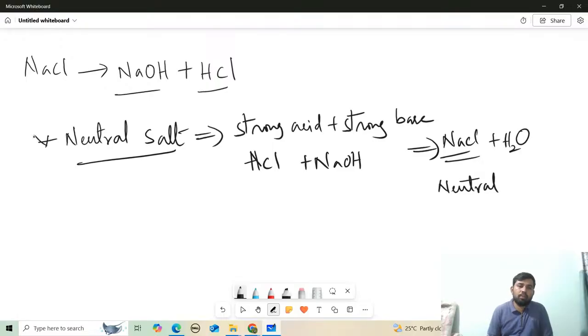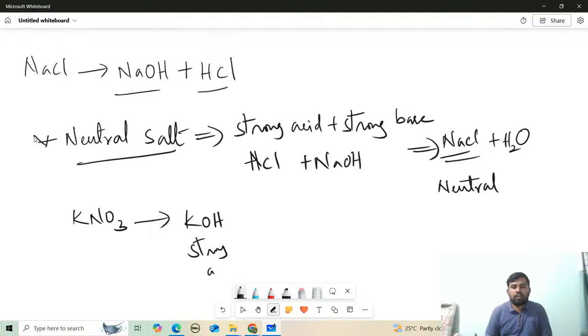One more example they give is potassium nitrate. This potassium nitrate is made up of KOH, which is a strong base, plus HNO3, which is a strong acid.